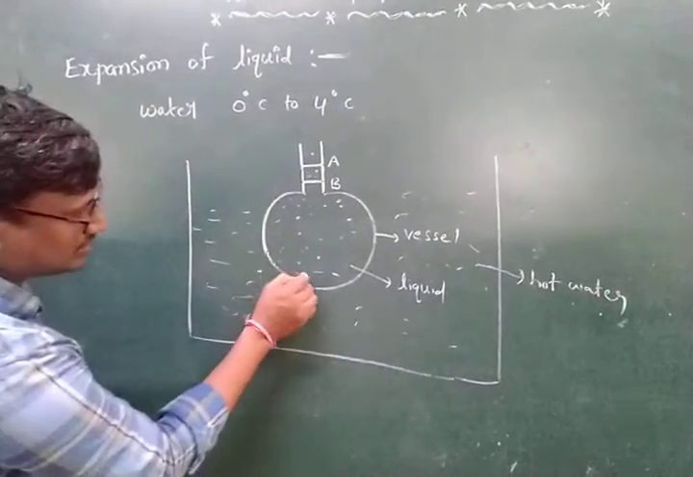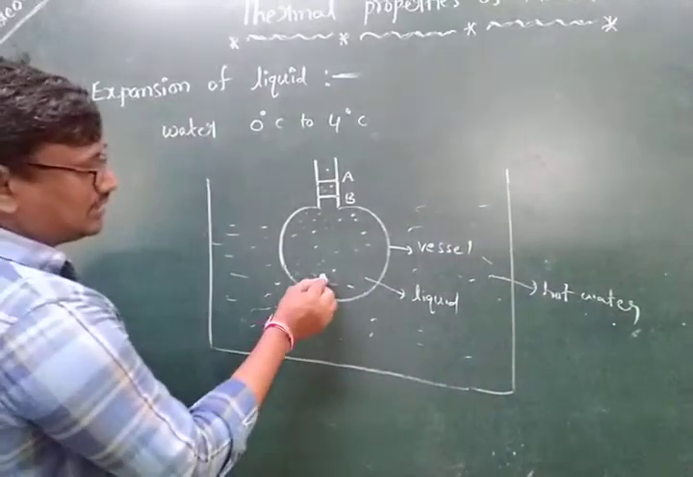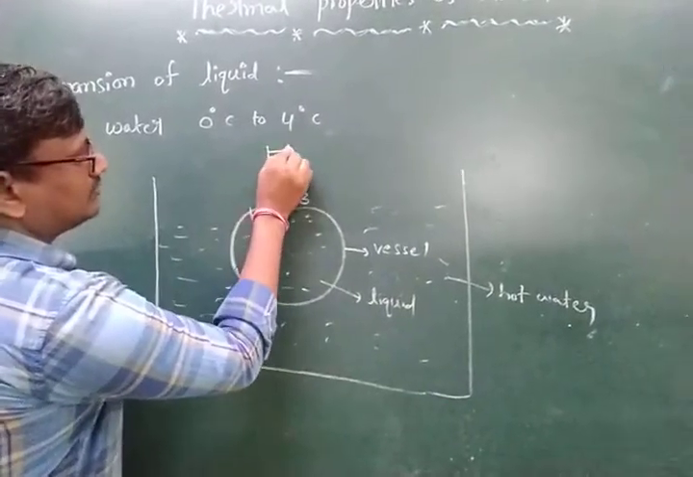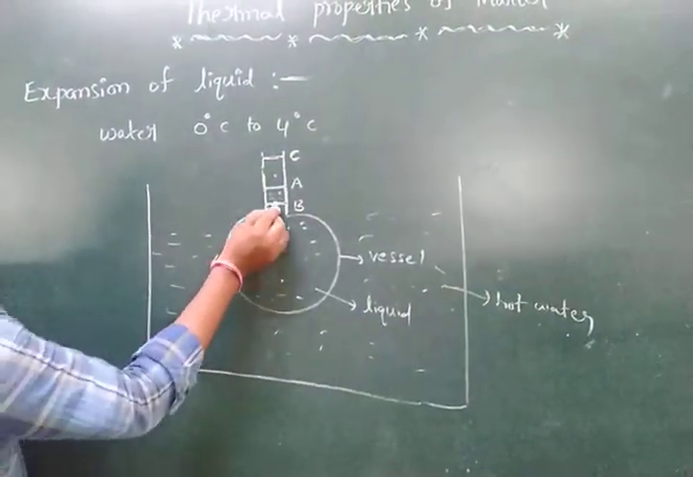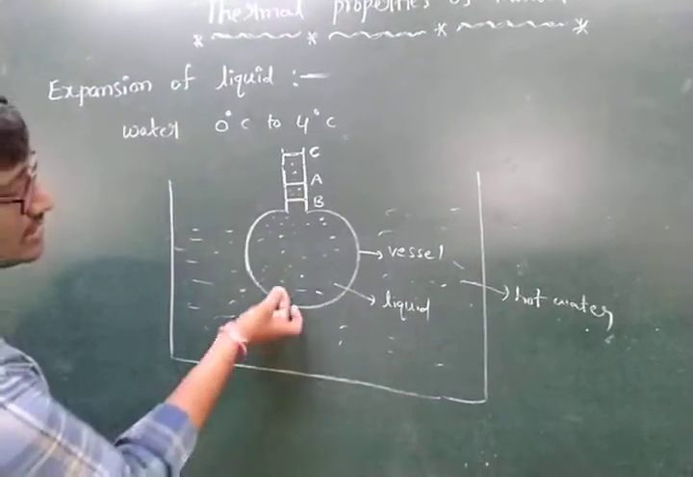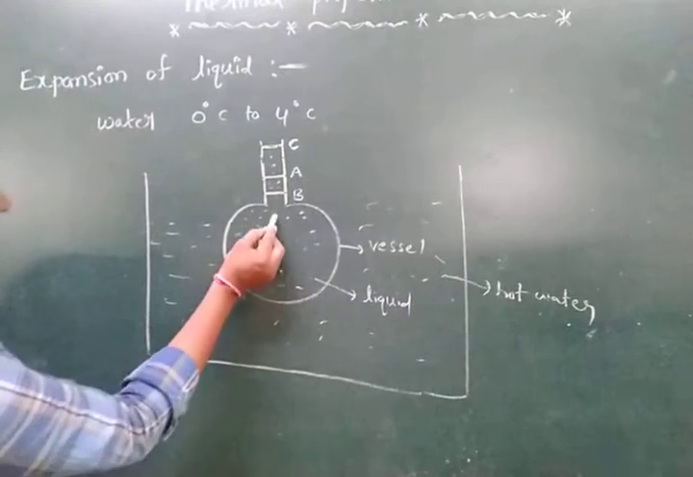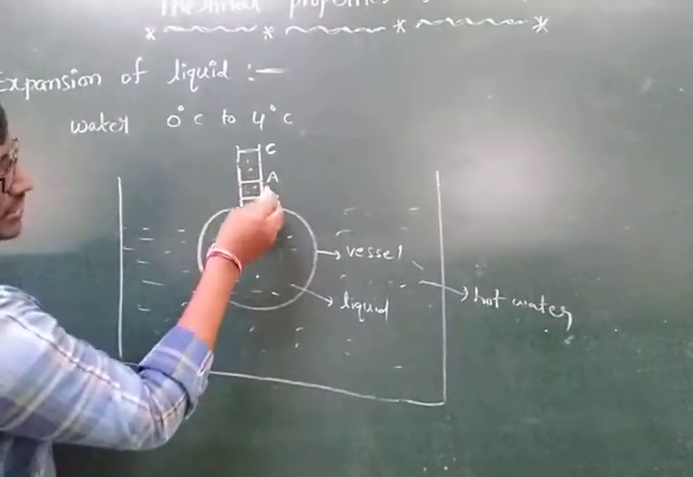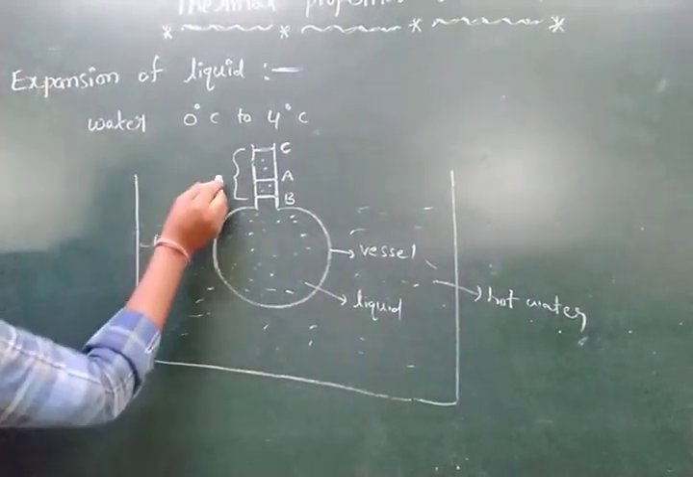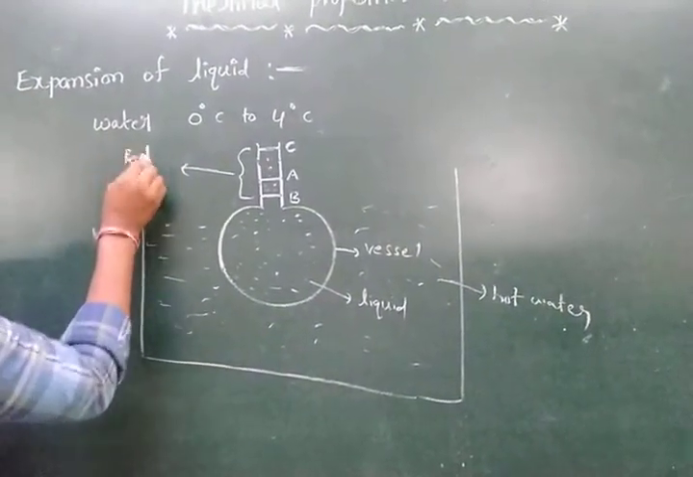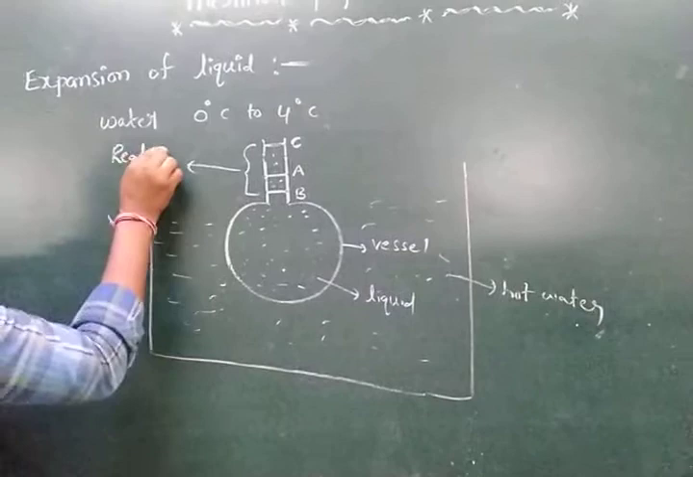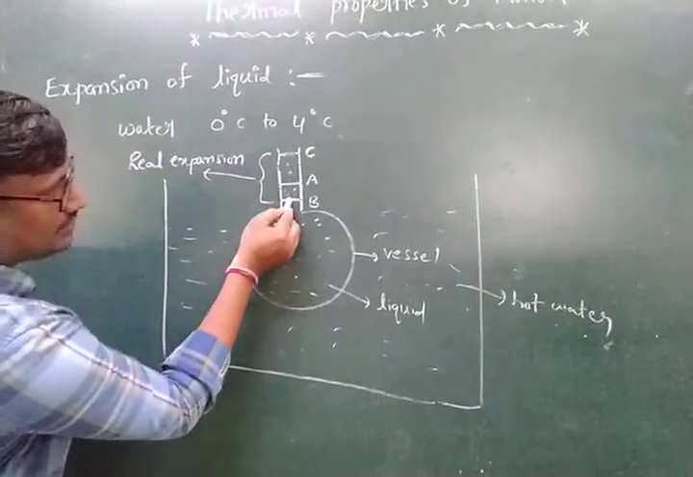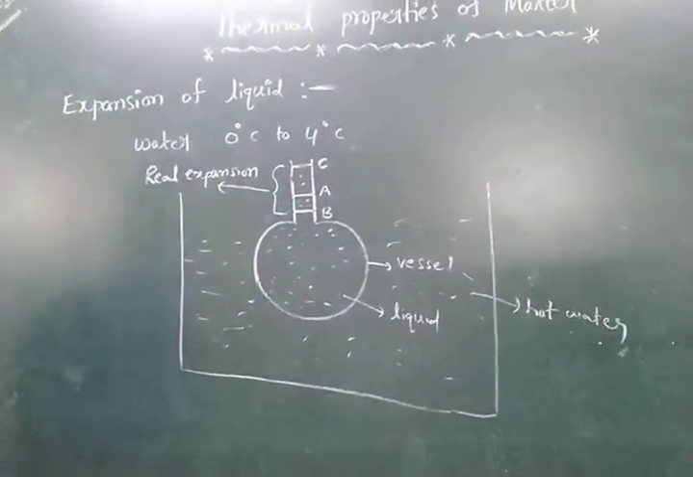Now heat is supplied to this system. Again this liquid absorbs the heat and rises up to point C. When heat is supplied to this system, the liquid rises from B to C. Observe here, this B to C is called real expansion, because the liquid actually rose from B to C.